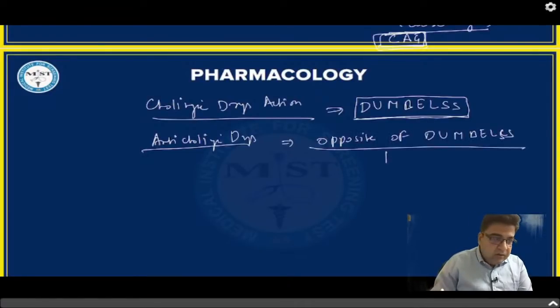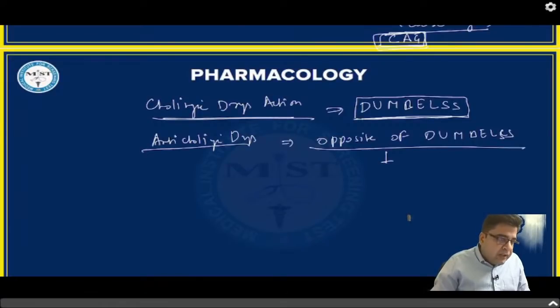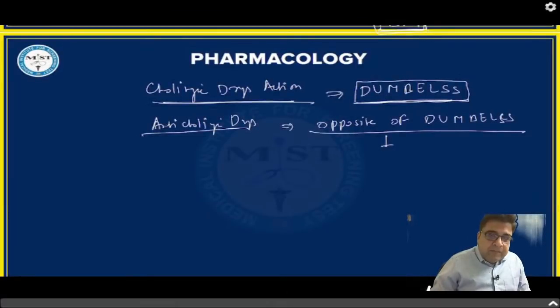Now this is an exercise for you people. You have to tell me what are the actions of anticholinergic drugs. Just think about the full form of cholinergic actions in the body, and after thinking about this, tell me what can be the actions of anticholinergic drugs in the body. I'm waiting in the chat box. So Dr. Faizan, we are talking about parasympatholytic action, not the parasympathomimetic action. Parasympathetic action is DUMBBELS. The opposite of parasympathetic is anticholinergic action. So what can be the opposite of DUMBBELS? Anyone would like to answer?